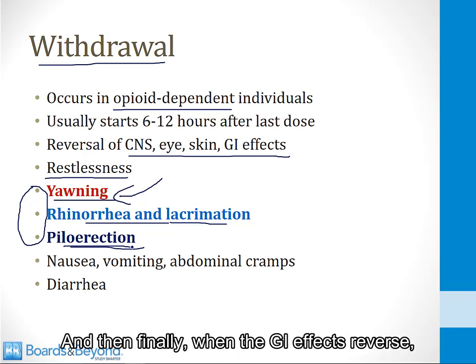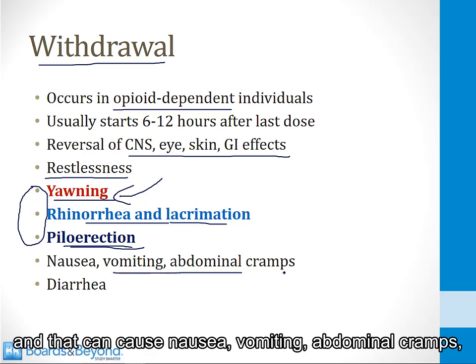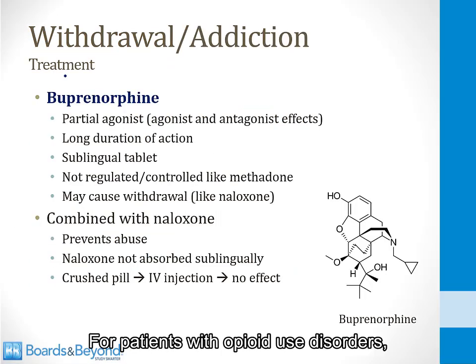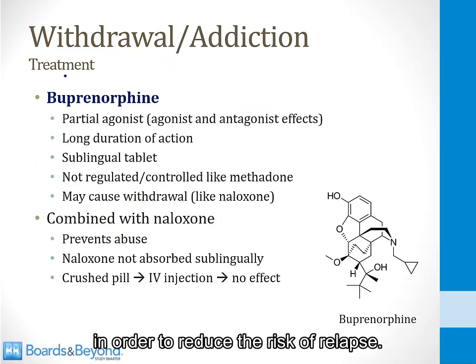And then finally, when the GI effects reverse, the GI tract begins moving, and that could cause nausea, vomiting, abdominal cramps, and also diarrhea. For patients with opioid use disorders, there are a couple of medications that can be taken daily in order to reduce the risk of a relapse. So let's talk about those now.